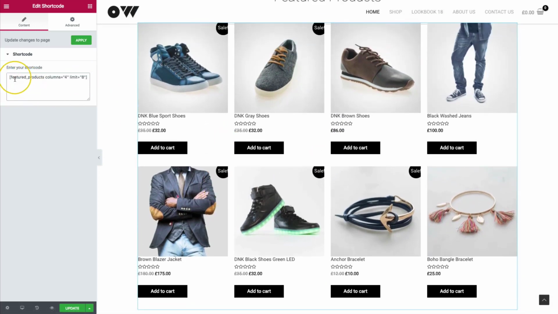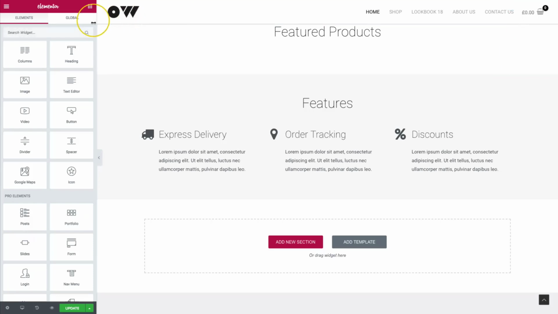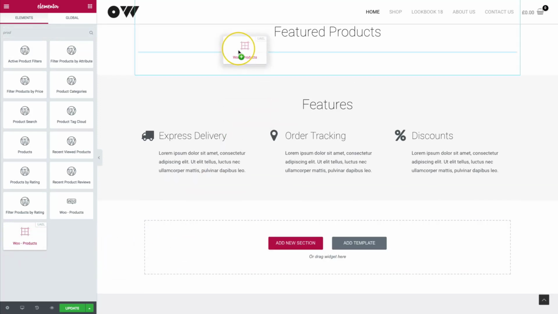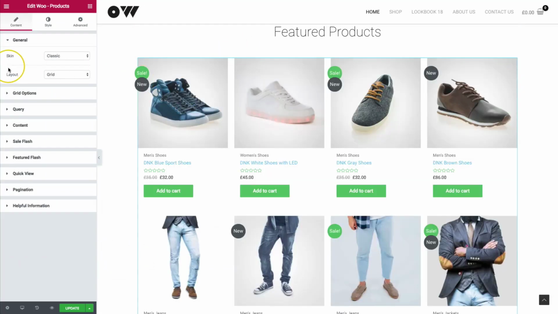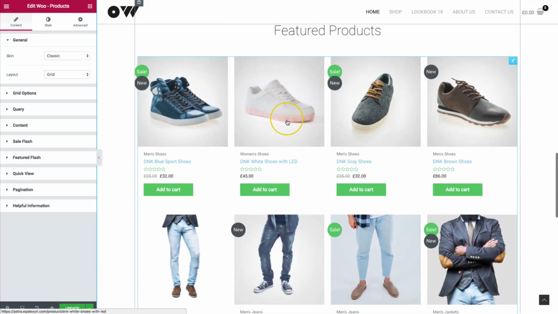Now, if you're unsure of how to use shortcodes, then this might be very difficult for you to do. So let's show you a much easier way to configure exactly how you want this to look. Let's go ahead and search for product on the WooCommerce, on the Elementor page builder elements. And from there, we have basically the exact same thing that we've had before, already set up. This is the default settings right here. Now let's go ahead and style these and show you what some of these features can actually do.